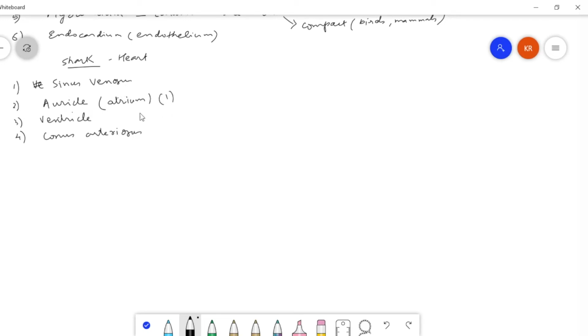So therefore the heart of the shark is two-chambered. The heart of the shark is two-chambered with one auricle and with one ventricle. These are the associate chambers, sinus venosus and conus. They are associated chambers. The chambers are basically auricle and ventricle. So since there is only one auricle and one ventricle, we call this as a two-chambered heart.